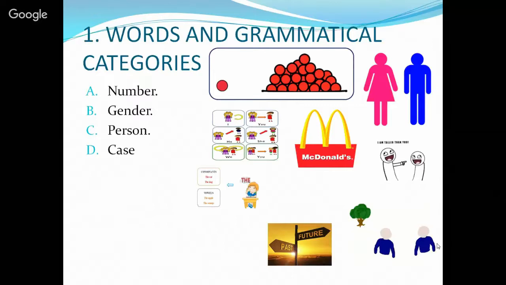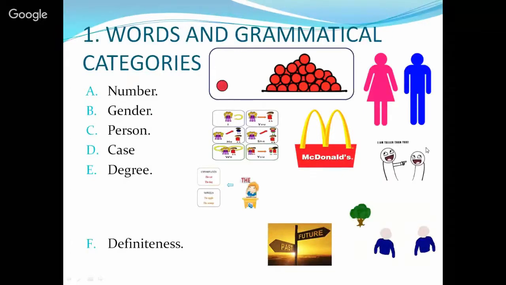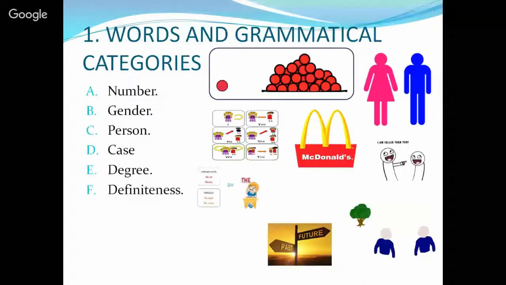Case. When we refer to the word case, we usually have those kinds of words that demonstrate possession of something. So we have an example, the apostrophe S, as here in McDonald's. Degree. Degree words are often used in comparatives and superlatives using adjectives, as in I'm taller than you. Definiteness. Definiteness means that it could be a definite article or not a definite article, such as the one that is a definite article, like the moon, the sun, etc.